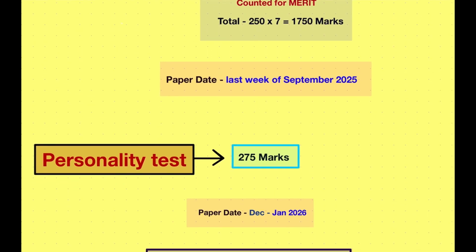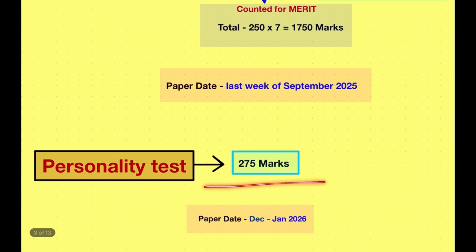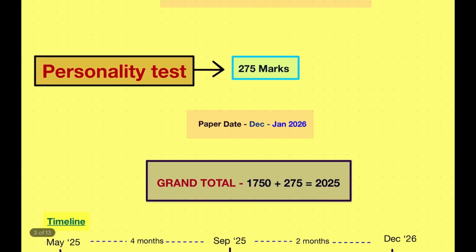The date of the personality test will lie between December and January 2026, and after it the total marks will become 1750 plus 275, that is 2025. These marks are considered for merit, meaning your rank will be out from these marks.